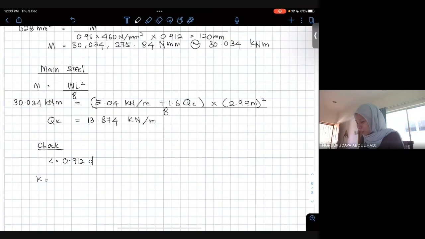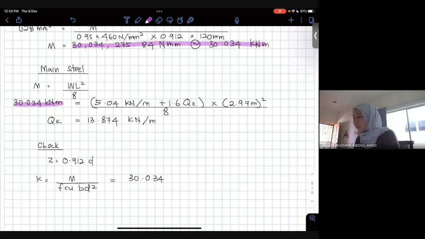K equal to M divide with FCU BD square. Pakai M yang value untuk you baru kira dekat atas tadi. Jangan ambil value yang you kira masa Z 0.95 tu. B 1000 mm, D 120.